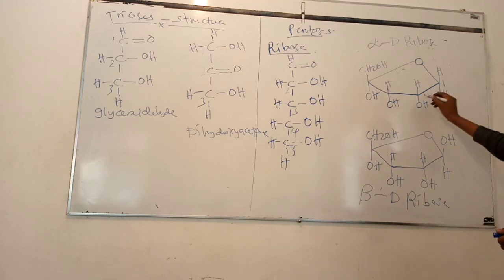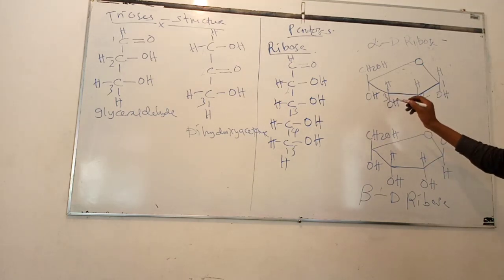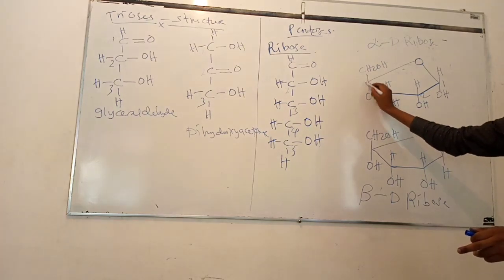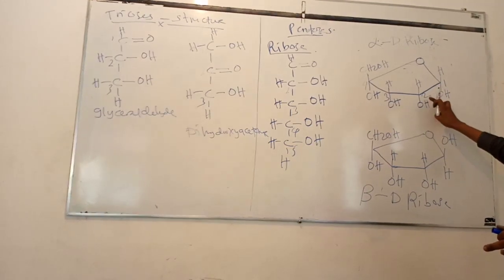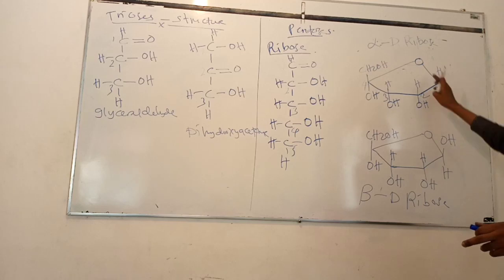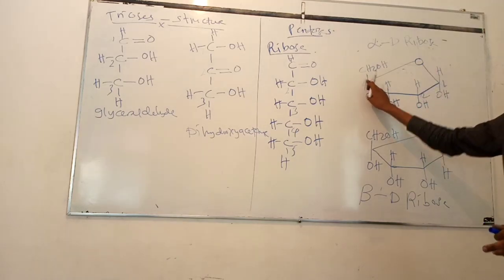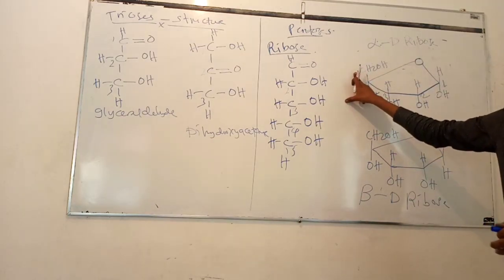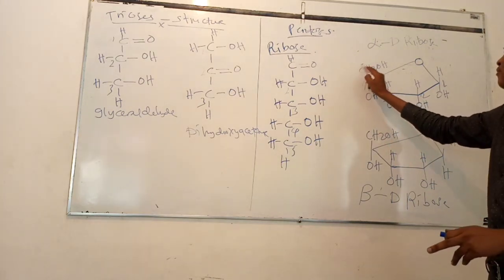The third member is carbon atom number 2, the fourth member is carbon atom number 3, and the fifth member is carbon atom number 4. So it is a 5-membered ring. One carbon atom projects out of the ring. It is not part of the ring. This is carbon atom number 5.